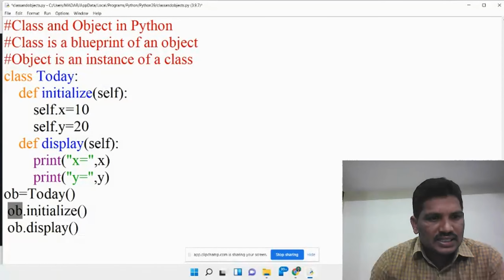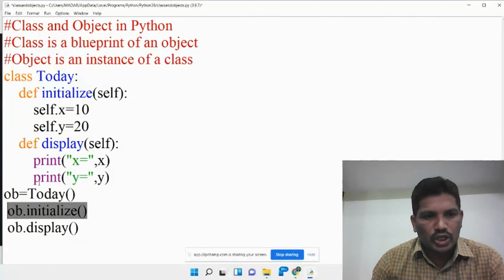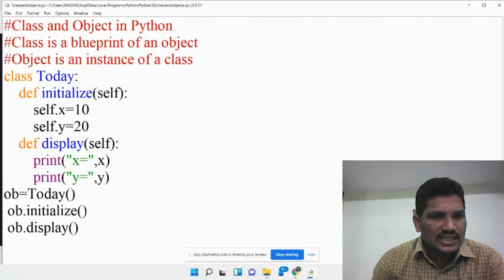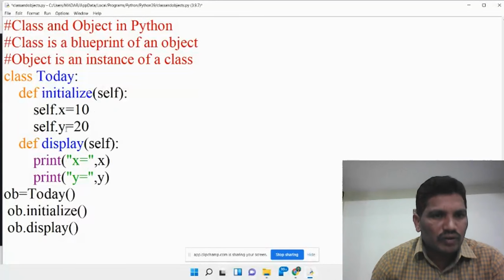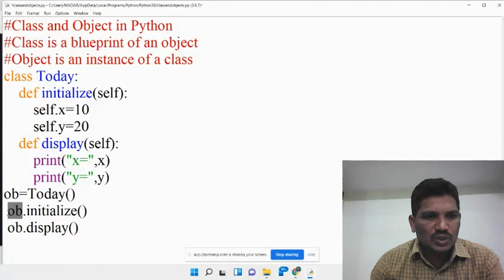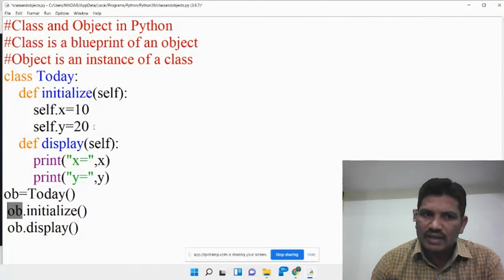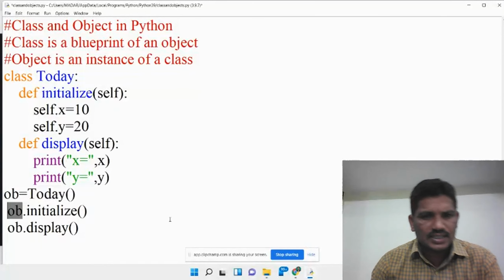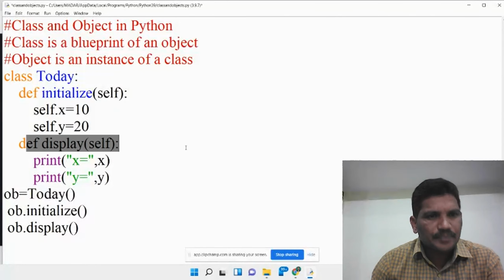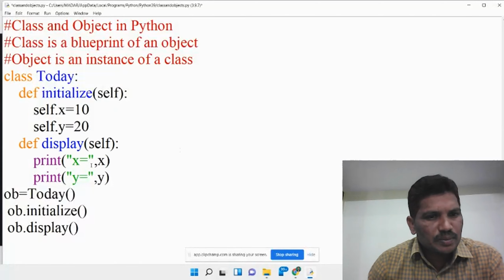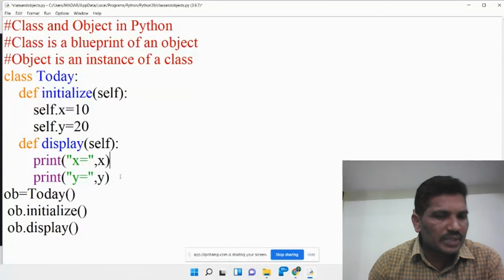Here ob is an object, initialize is the method; ob is an object, display is the method. This is called the main module. Once ob dot initialize is called, the control comes to the initialize method and executes the code inside it: x value should be 10, y value should be 20, in that ob object. Then the next statement is executed. Ob dot display, the control comes to the display method, which prints x equal to x, y equal to y.